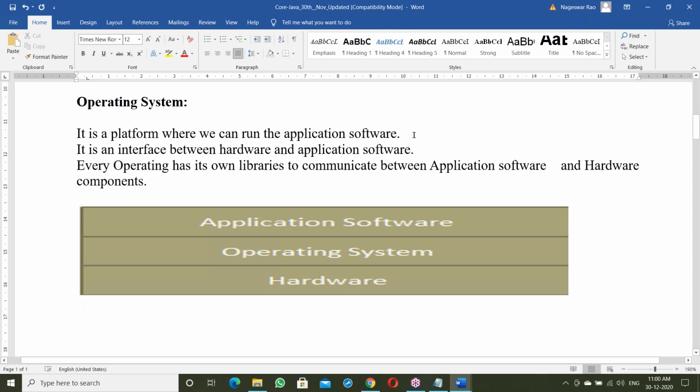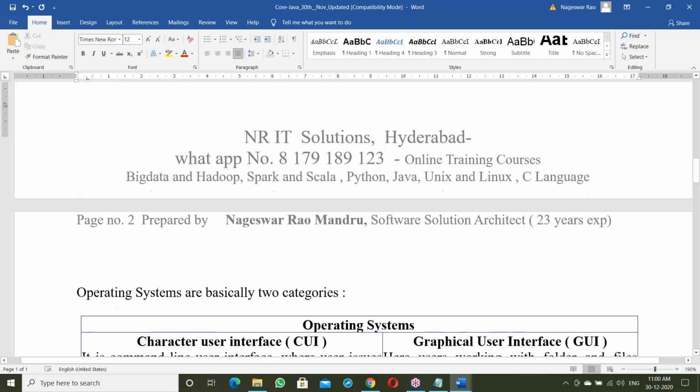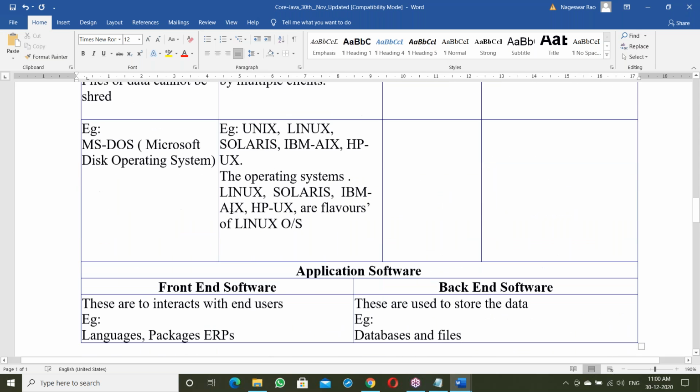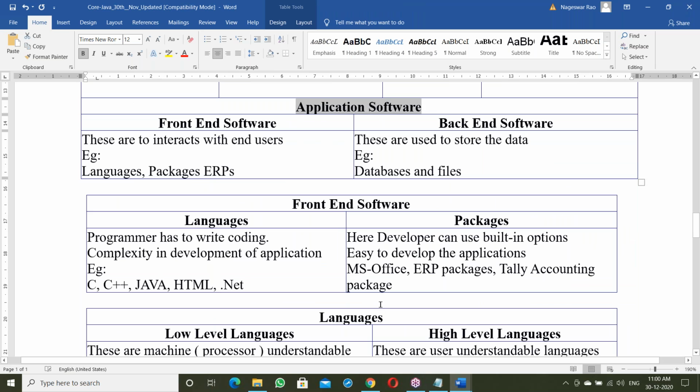It's a platform. So this point is discussed. Next is the interface between hardware and application software. Every OS has its own library to communicate between application software and hardware. Yes, these things are discussed. Now, our topic is application software.